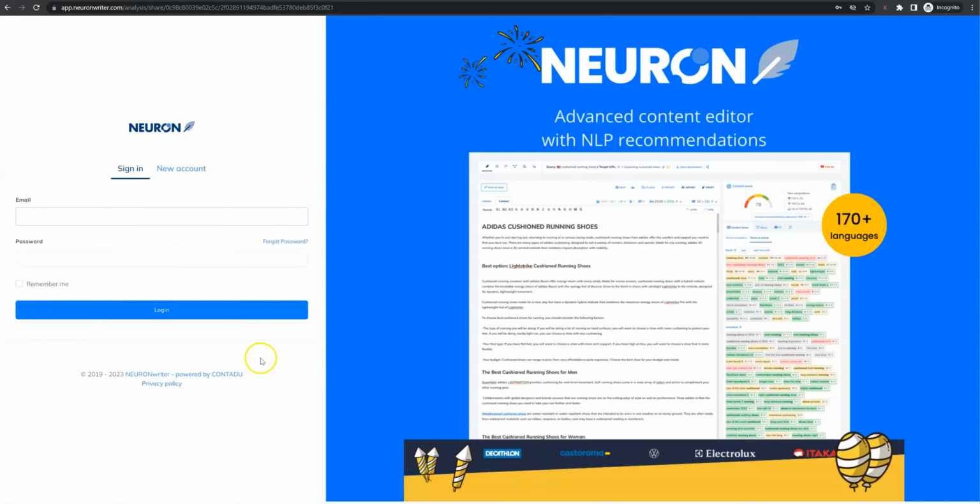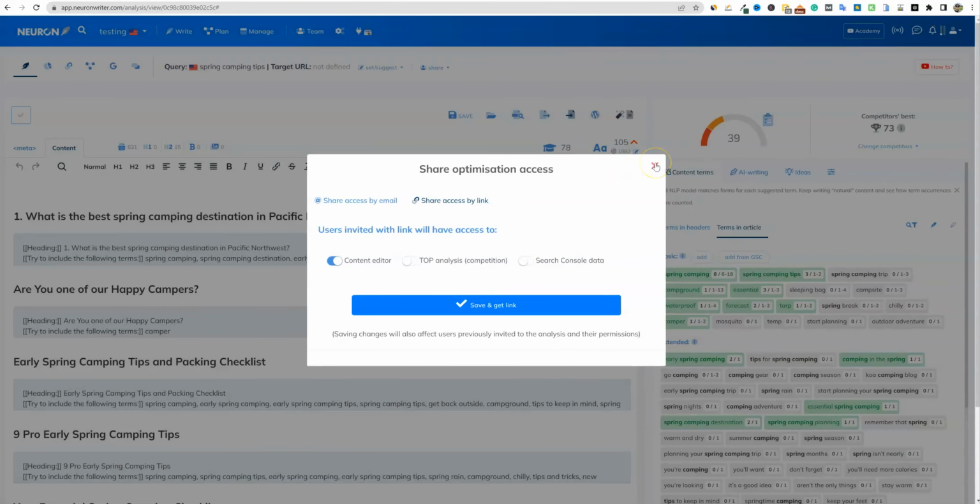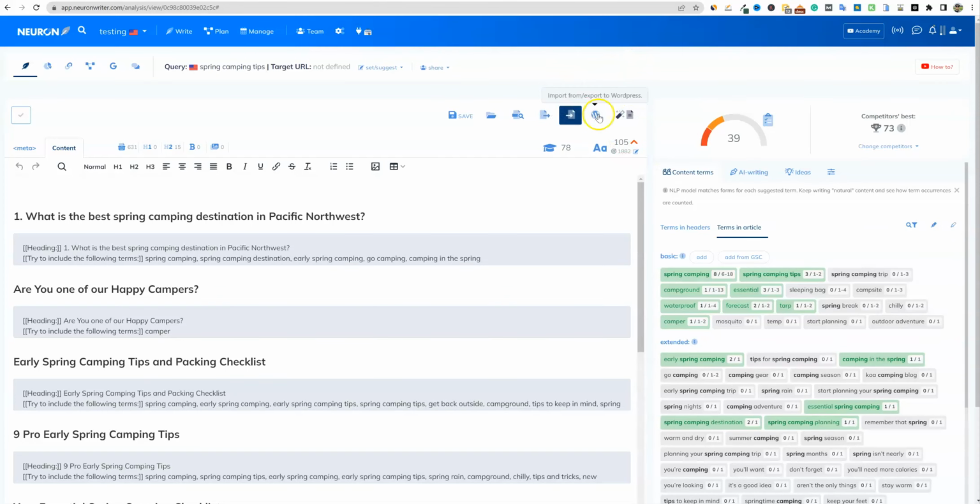They would have to sign up even for a free account, and they would be able to look at it and so forth. All right, so we'll keep moving on. That's how you would share the link, or you would just, like I said, export it in any format you want, and then upload it or share it that way.